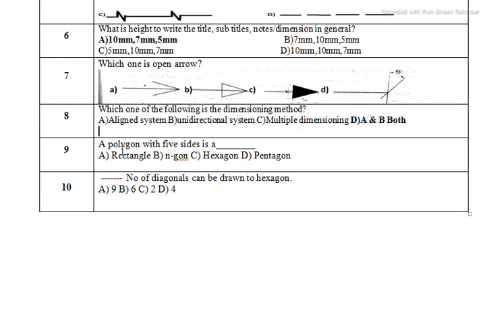Okay, so then next question: a polygon with 5 sides is a... if 5 sides are there we call it a pentagon. Okay, if there are 6 sides then we call it a hexagon. If 7 sides are there we call it a heptagon. If 4 sides are there we call it a rectangle or quadrilateral. Okay, so like this, these are the different types of polygons. So for this question the answer is pentagon.